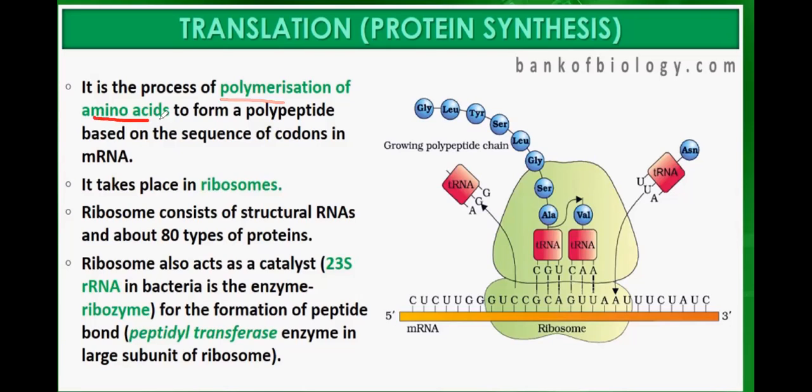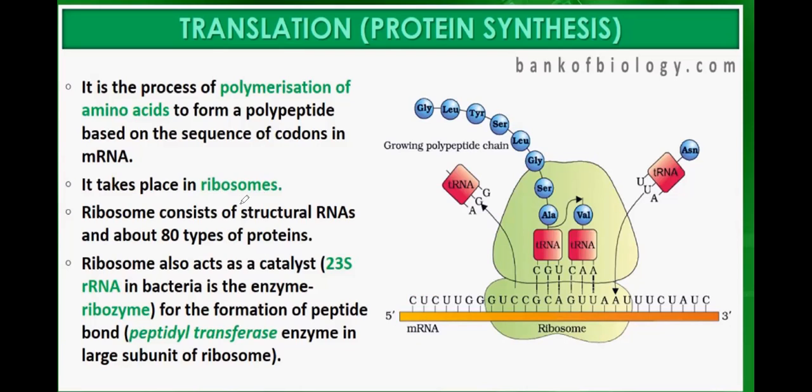It is the polymerization of amino acids: one amino acid, a second, a third, they get polymerized to form a polypeptide, which is a protein, based on the sequence of codons in the messenger RNA. The sequence of amino acids in the polypeptide is determined by the sequence of nitrogenous bases, that is codons, on the messenger RNA.